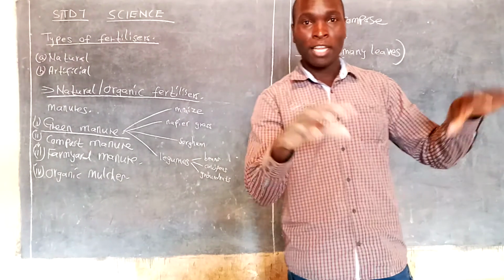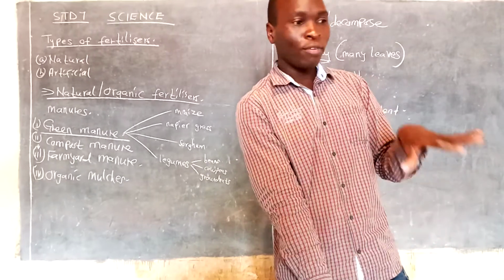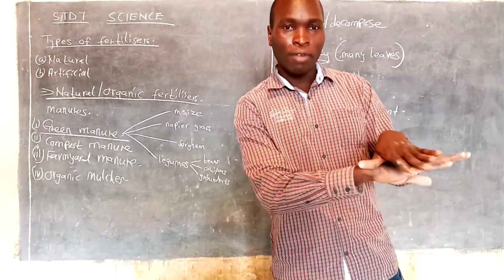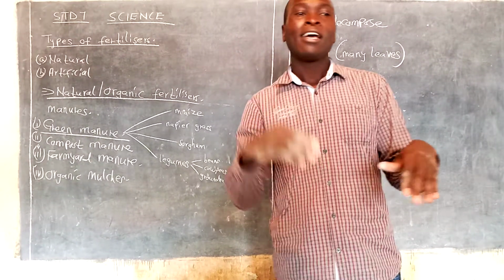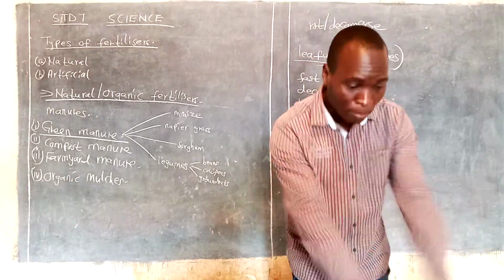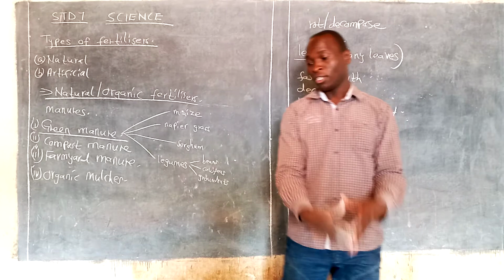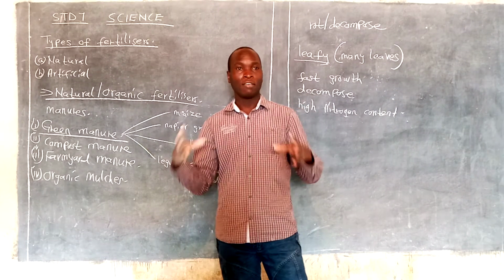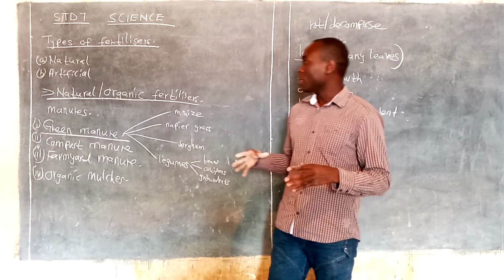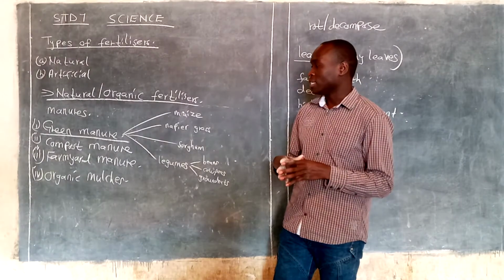You come and plant the leguminous plants there. You wait for them to reach the flowering stage. Then you come and cut them into pieces and plow them into the land, into the shamba again, before they release nutrients. So it is the most expensive method of preparing organic fertilizers.